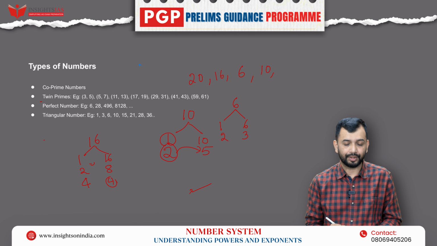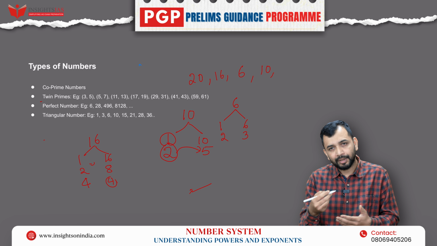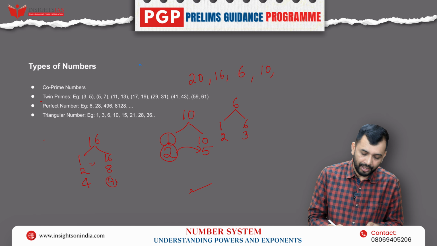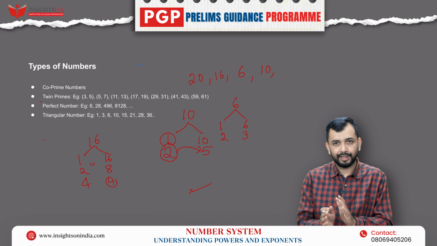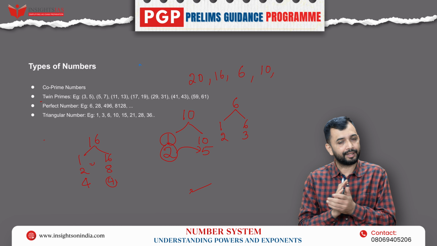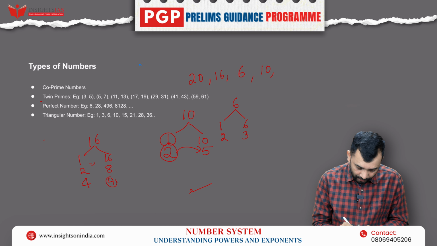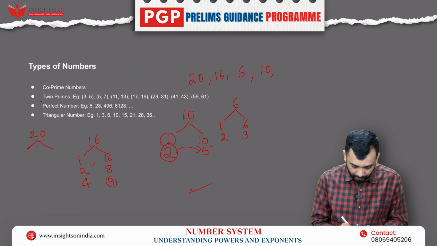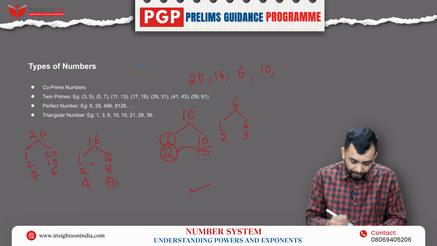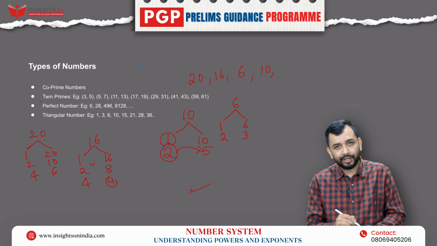Again, 5, it will not be divisible, 6, it will not be divisible, 7, it will not be divisible, but 8, it will be divisible, but I have already taken that 8 with 2. Similarly, I have taken 16 into 1. These are the factors that will be divisible. Similarly, if I look at 20, 1, 20, 2 tens, 3, it will not be divisible, 4 fives. Then 5, I have already taken with 4. So again, I don't need to check 5, 4.